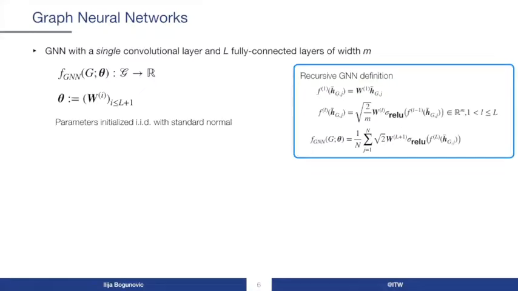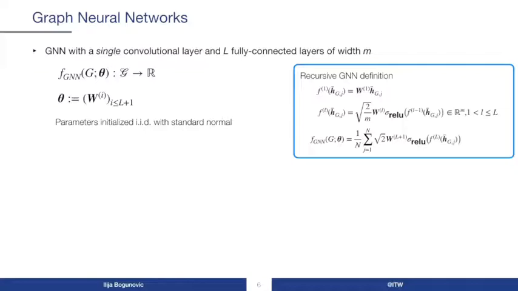So to sequentially learn and optimize the reward functions of the previous form, we are going to use graph neural networks. This choice is motivated by the expressiveness of GNNs, the fact that they scale well with graph size, and particularly due to the invariances embedded into its structure. More precisely, we use a GNN architecture with a single convolutional layer and L fully connected layers of width m.